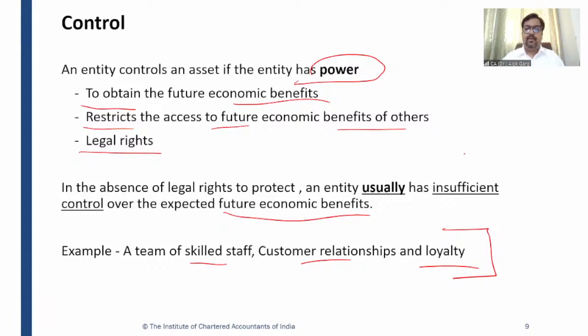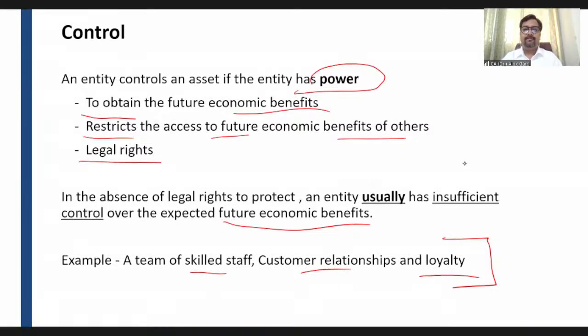So friends, if a company has given training to the staff, can I say that it is meeting the control criteria? Answer is no. Staff training is not meeting the control criteria. Advertisement is not meeting the control criteria. So advertisement expenses and staff training expenses are not going to be capitalized, right? Why? Because it is not meeting the control criteria.